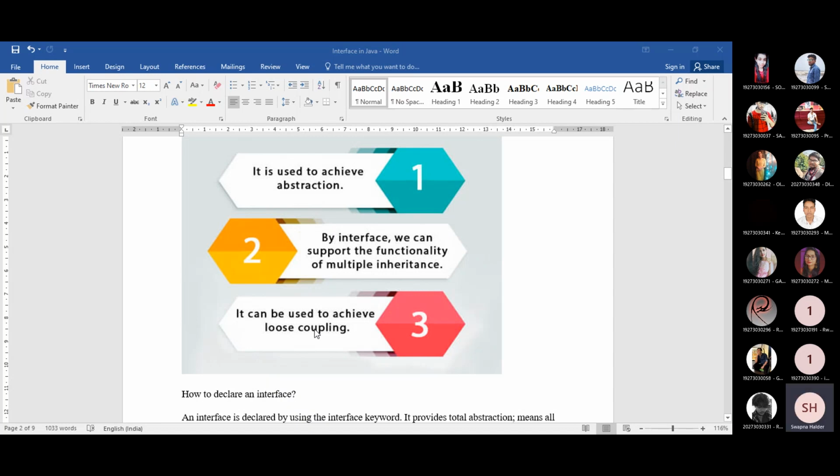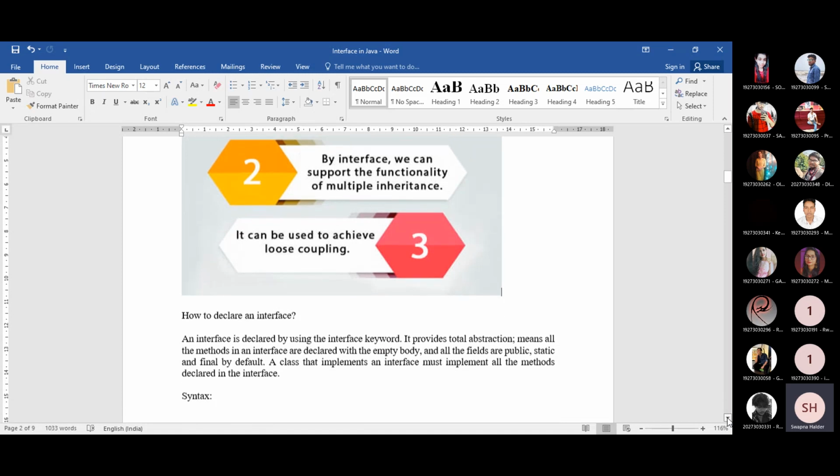If you are hiding this part, then there will be the concept of loose coupling. Okay, so loose coupling can also be achieved using the concept of interface. These are the three basic utilities or applications that belong to the interface concept.